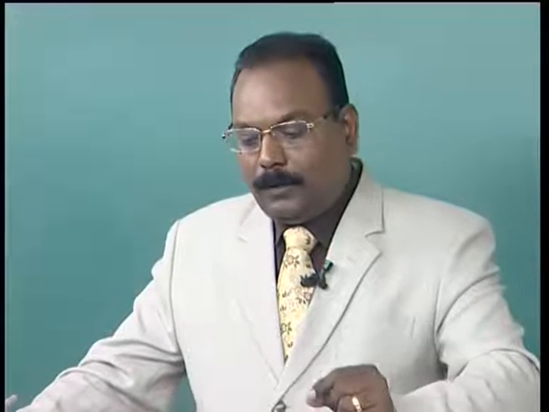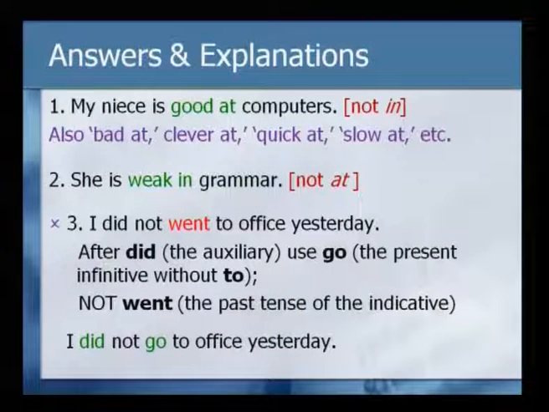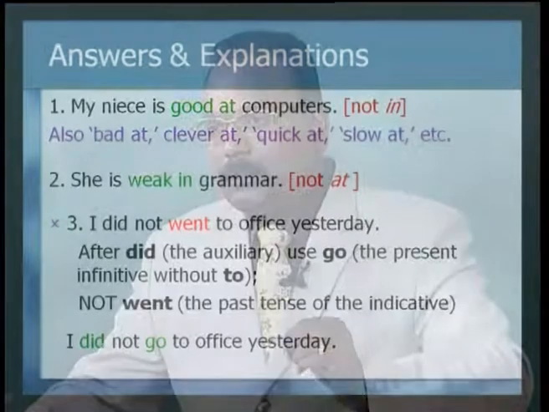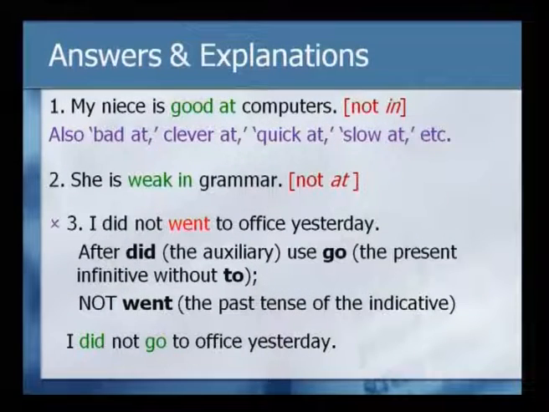Also, you can say bad at computers, bad at mathematics, clever at mathematics, quick at mathematics, quick at computers, slow at mathematics, etc. But when you refer to somebody's weakness in terms of a subject, look at the next example. The correct form is she is weak in grammar. It is not at. She is weak in grammar.